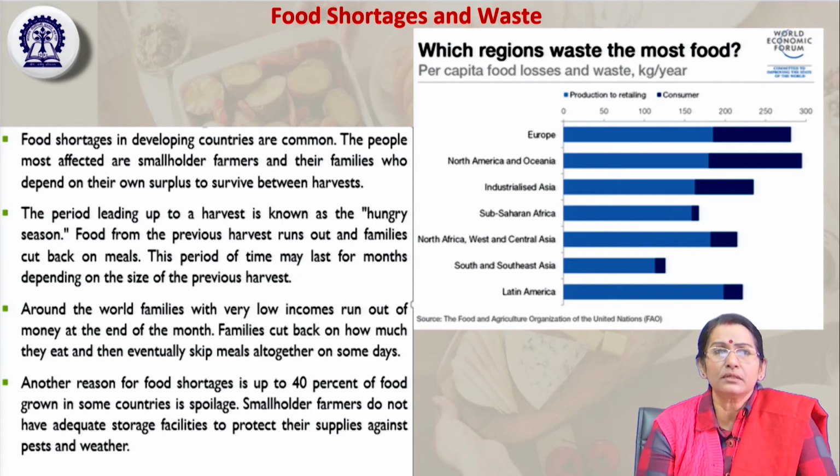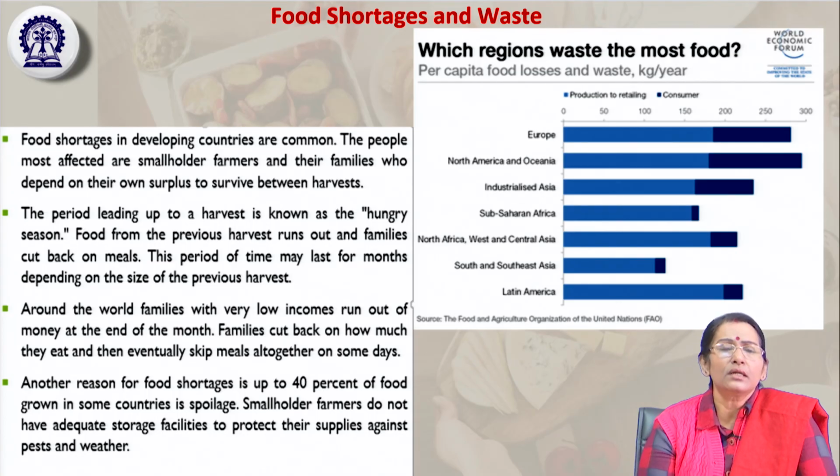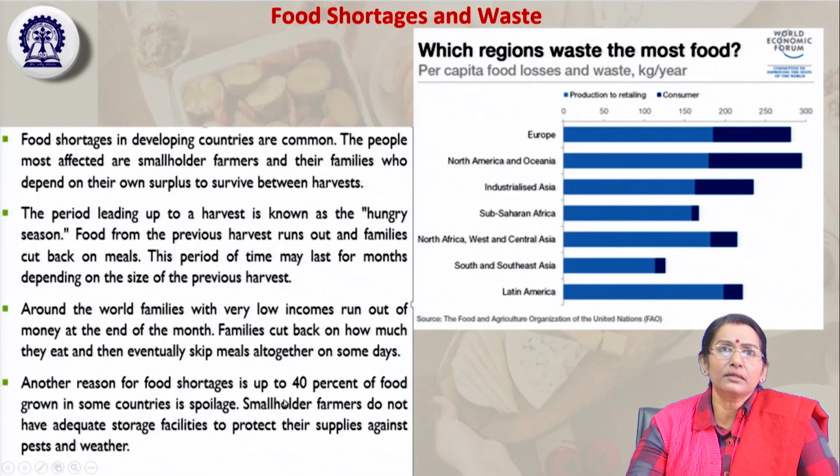Even individual farmers in their household cannot manage; they preserve only through natural processes. Whatever they produce from their own land, they either sell it or consume it, but they don't have any mechanism to preserve it for future use. So these are some of the factors of food shortage and wastage.